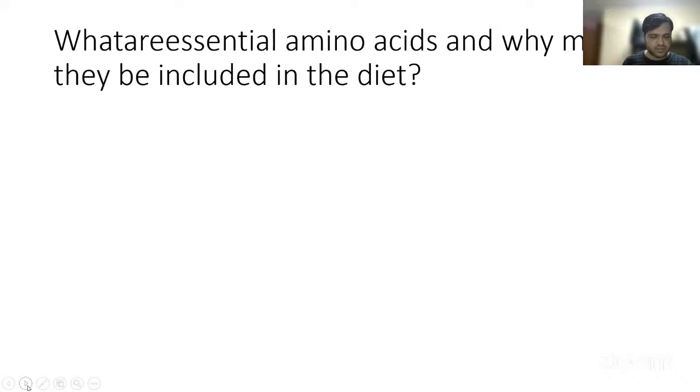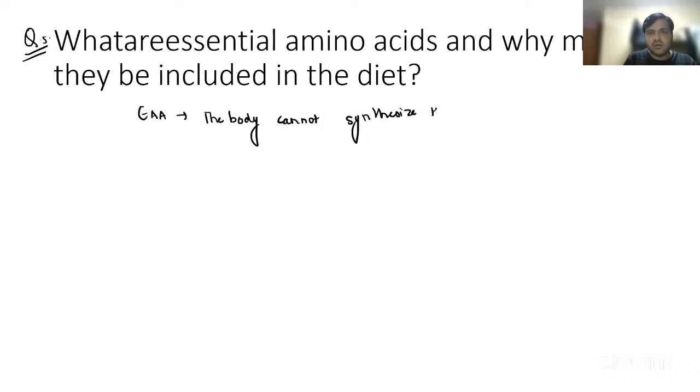Essential amino acids are the ones, guys, again, it's a very short kind of an answer, the fifth answer. So remember that essential amino acids are those the body cannot synthesize on its own. They must be obtained through diet.